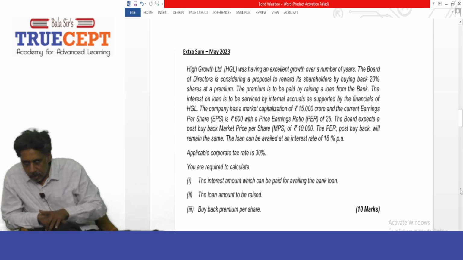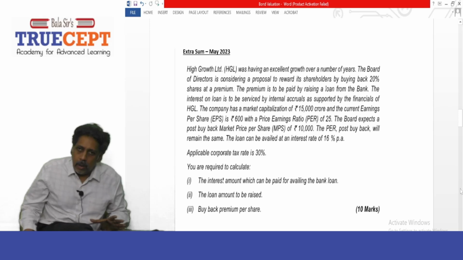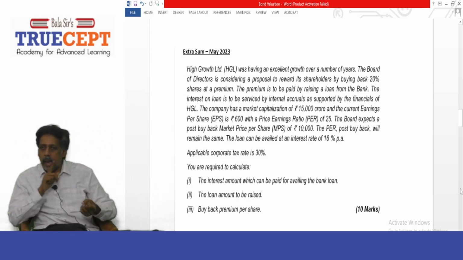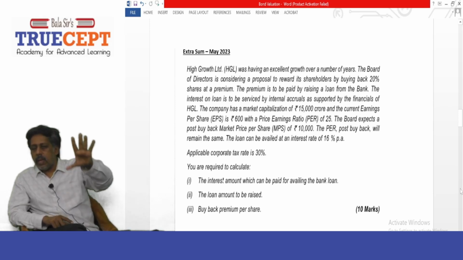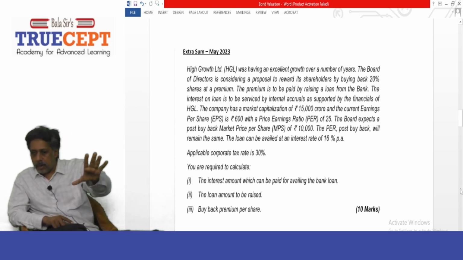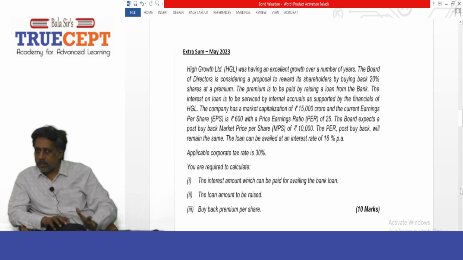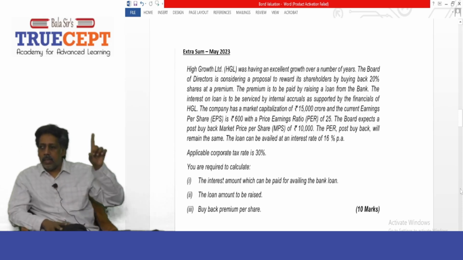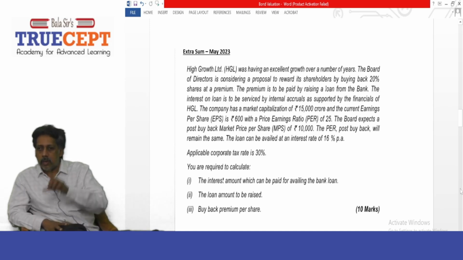Is that fine? Now if I divide 15,000 crore, which is the market cap, that is the number of shares into the price per share, by the market price per share, 15,000 rupees per share, I'll get the number of shares in issue, which is what? 1 crore.